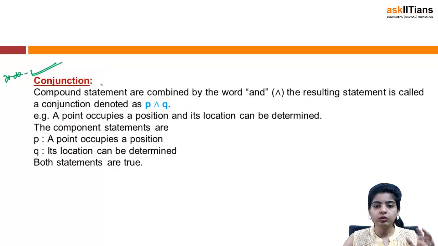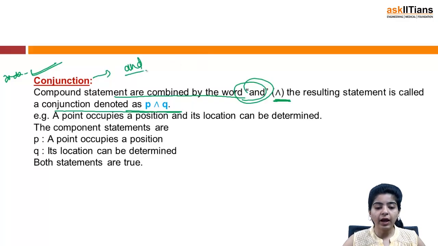I'm sure most of you must already know conjunction. Compound statements combined by the word "and", this is the sign, and the resulting statement is called a conjunction, denoted as P and Q. So you just have to remember conjunction means "and". When the statements are combined by the conjunction, that means they are combined by "and", and the symbol for that is this.